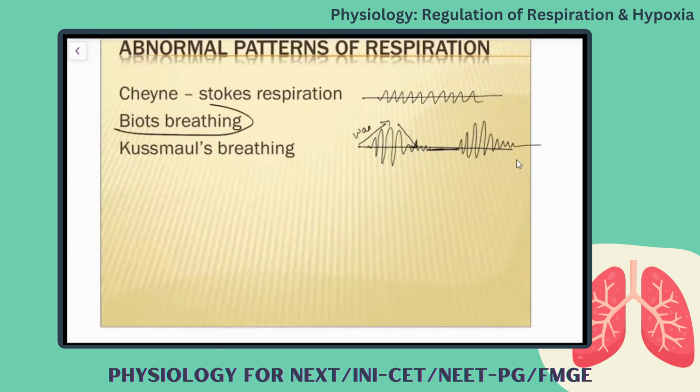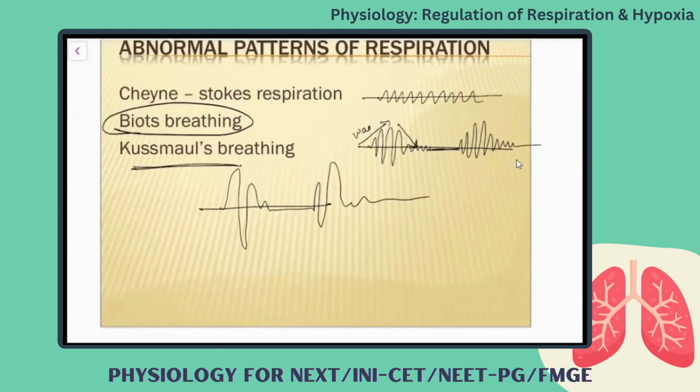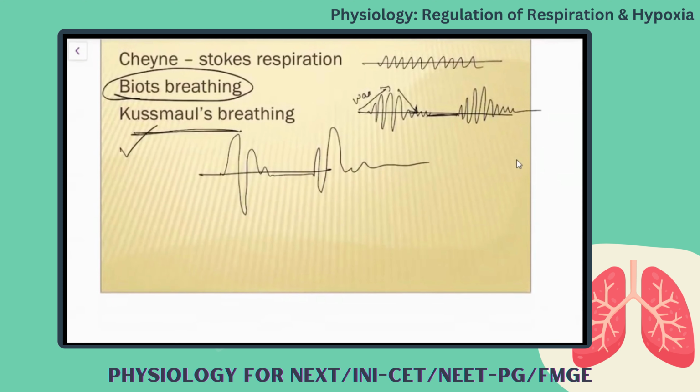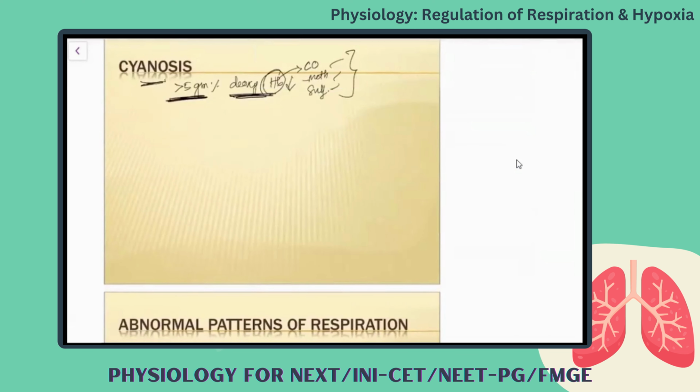And Biot's breathing is a totally abnormal rhythm of respiration. Either you will have hypercapnia or hypopnea, no breathing, apnea. So it will be in an irregular pattern. And Kussmaul's breathing, everyone will experience early in the morning when you go inside the toilet. Yes? Yes or no? For defecation purposes, closing all the glottis and everything, and if you respire, that abnormal pattern is called Kussmaul's breathing. And up to this, we will finish the respiration. Okay, clear?